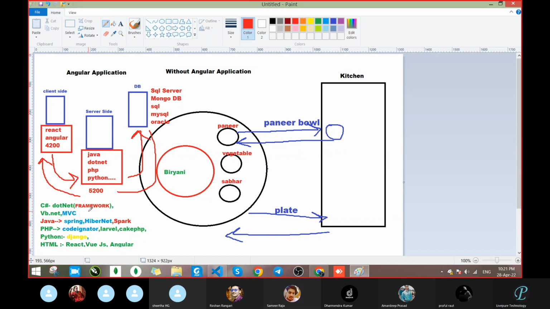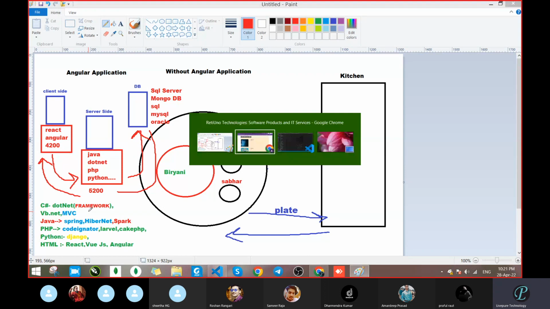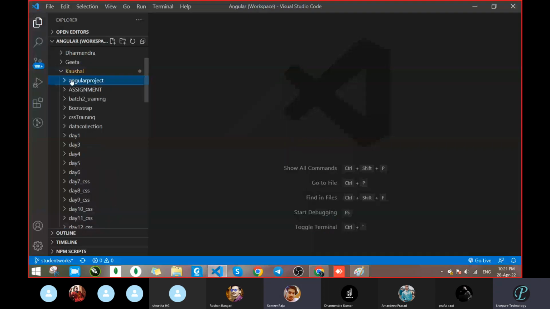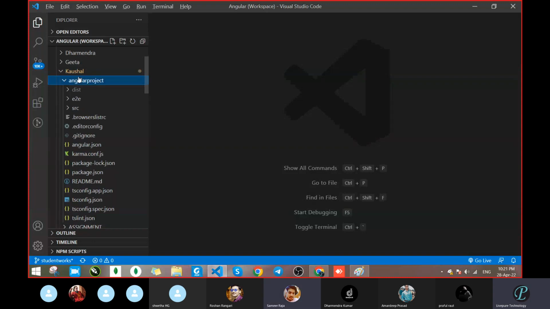These are not all inside one single application. Suppose this is the Angular application; the others are not running inside it. They are different applications, you can consider three different applications.